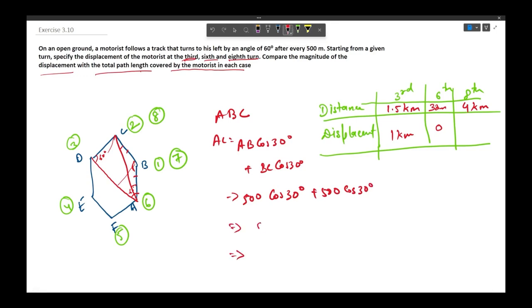So this will become 500 multiplied by 2 times cos 30, which is 0.866, and this will give us 1000 times 0.866, that is equal to 866 meters. So displacement is going to be 866 meters.